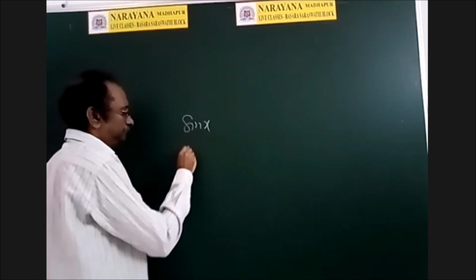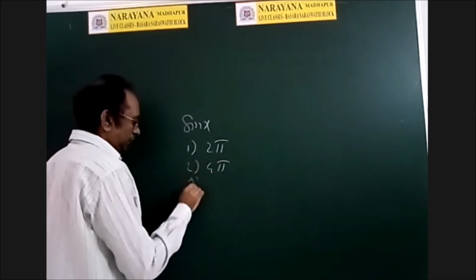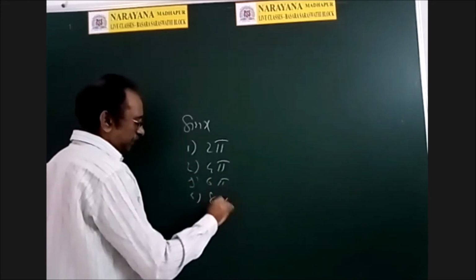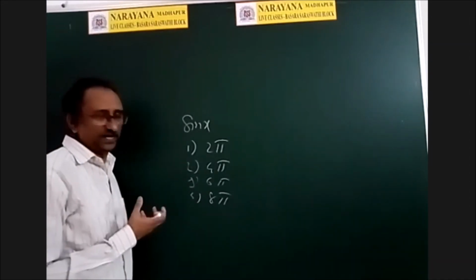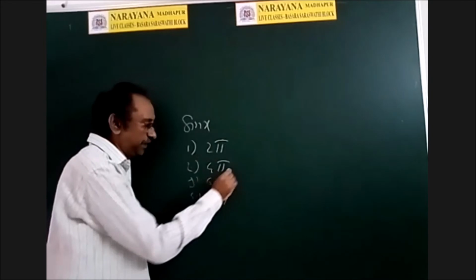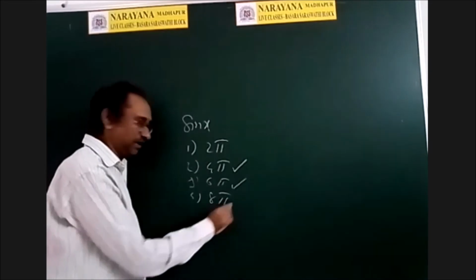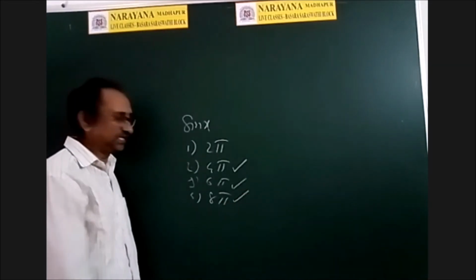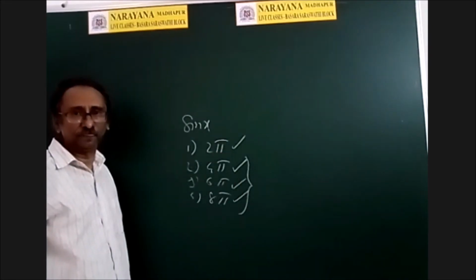Suppose only the sine function is given. You know that 2 pi is a period, and 2 pi, 4 pi, 6 pi and 8 pi are given as options. What is the period of sin x he is asking? Period of sin x means he is asking about the fundamental period. If you substitute x plus 4 pi, you will get sin x only; if you write x plus 8 pi, again sin x only. These are periods, no doubt, but they are not fundamental periods. So 2 pi is the fundamental period.